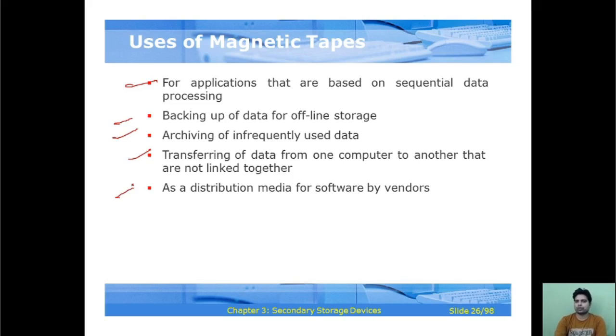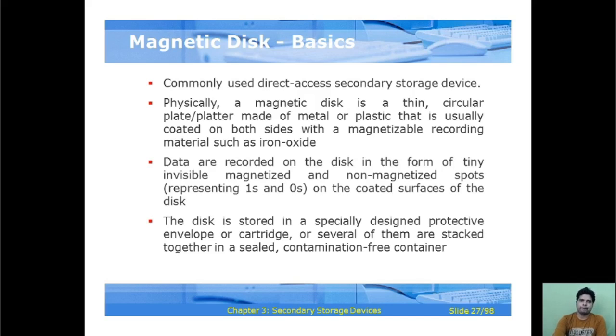Magnetic disk is the most commonly used direct access secondary storage device. Physically, a magnetic disk is a thin, circular plate or platter made of metal or plastic that is usually coated on both sides with a magnetizable recording material such as iron oxide.